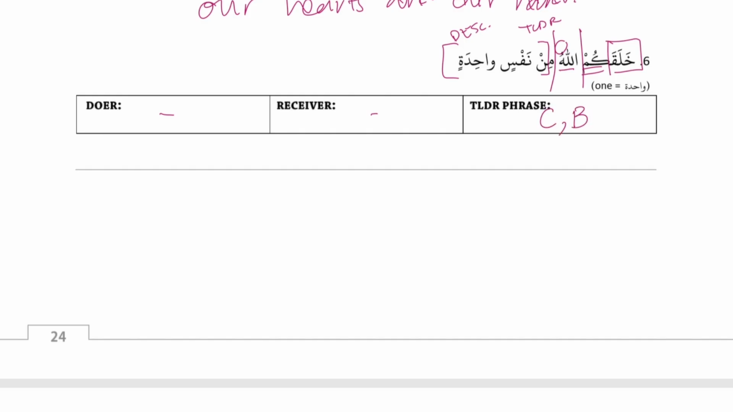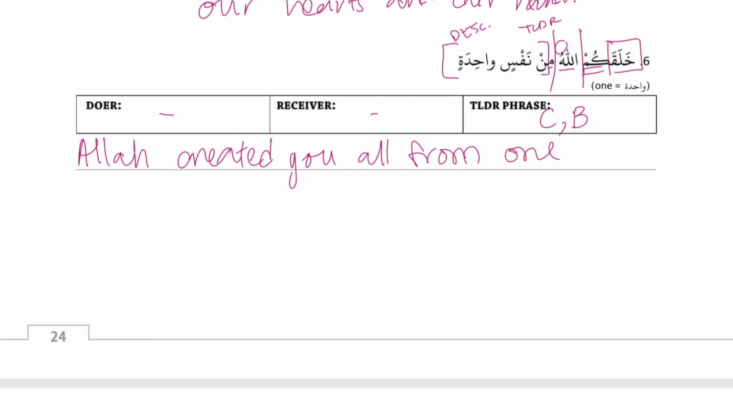Okay, let's translate this. So starting with our doer, Allah. Then our action, created. And then our receiver, you all. And then the very last thing, from a soul, from one soul. Remember, description comes after. So from one soul. Very good.